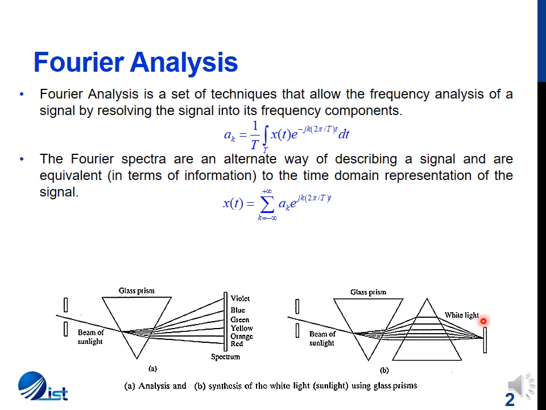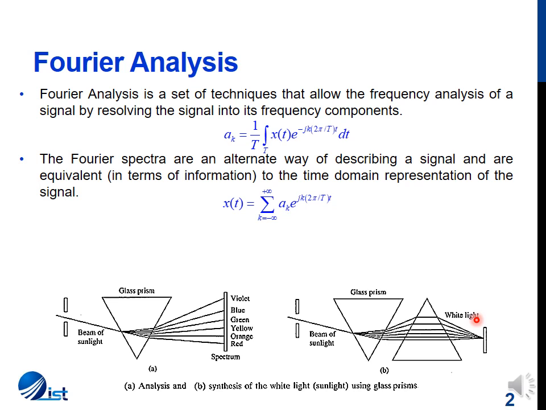I told you that you have used the trigonometric Fourier series in your earlier courses, but for our course we'll be using the exponential Fourier series because it is more meaningful. We saw that for most signals, an infinite number of sinusoids are required to synthesize the signal.